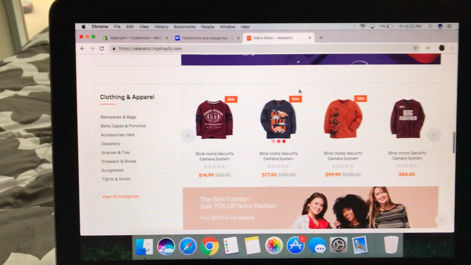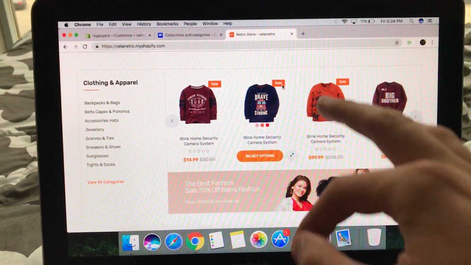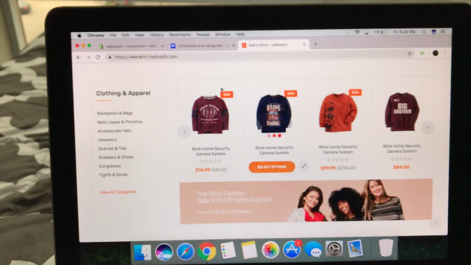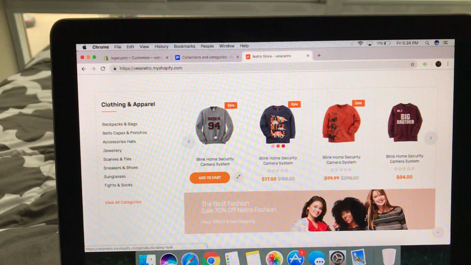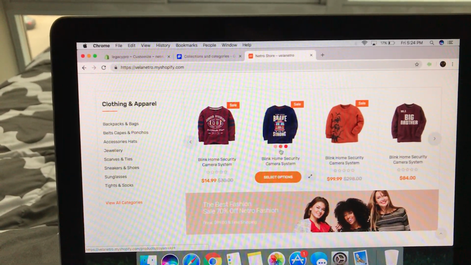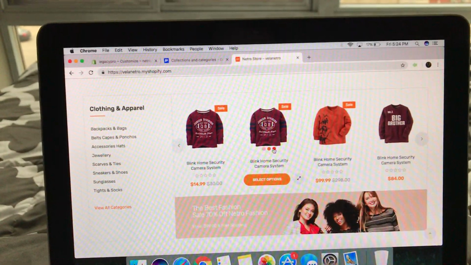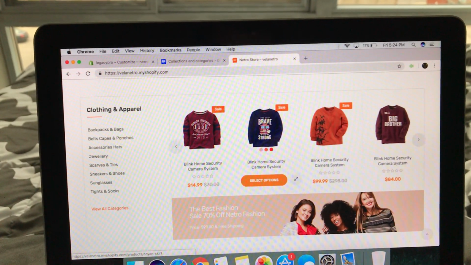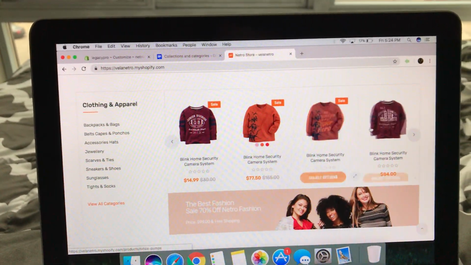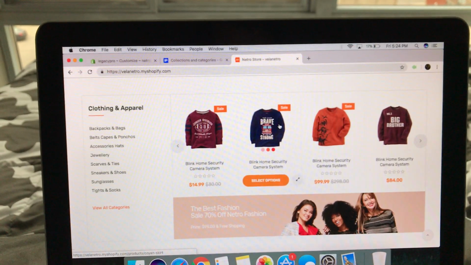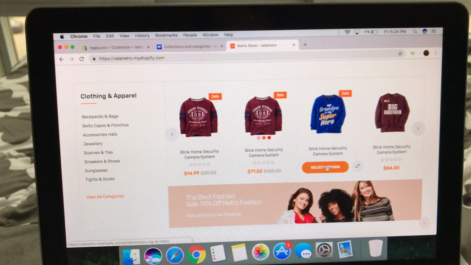So, and then obviously clothing and apparel and everything. It has the same type of layout, sale. You know, you hover over it, it pops up the cart or quick view, right? You can go here and just go through it, right? So it's like different little things. You can just hover over it, it switches to the second picture, which is really cool. And then I'll select the options or quick view, right?